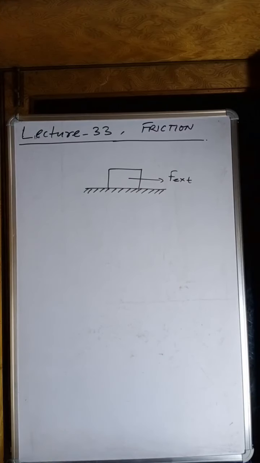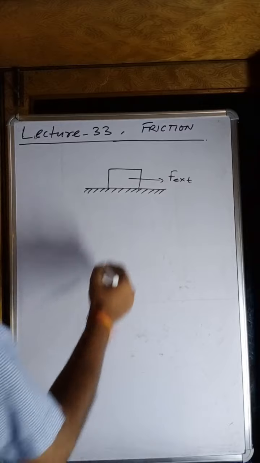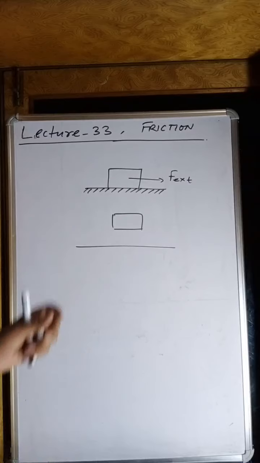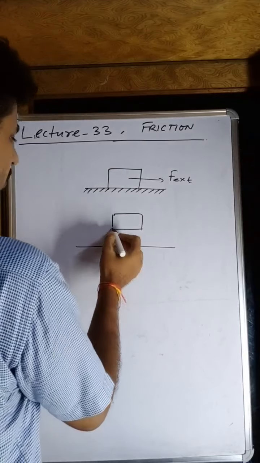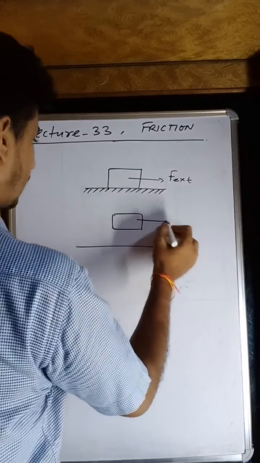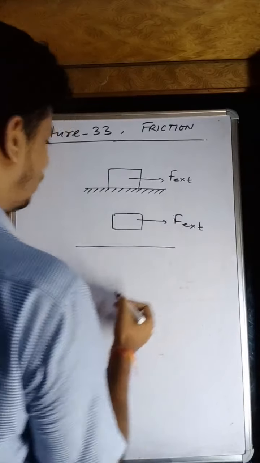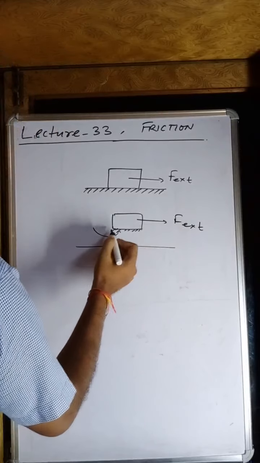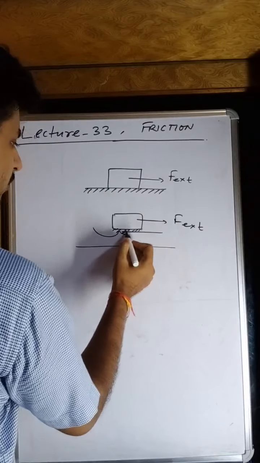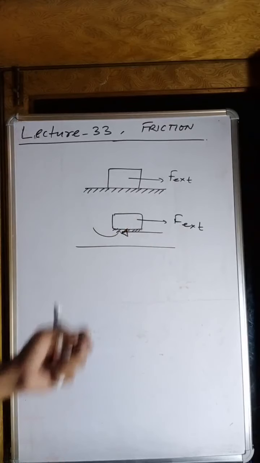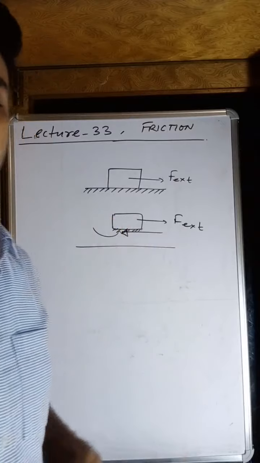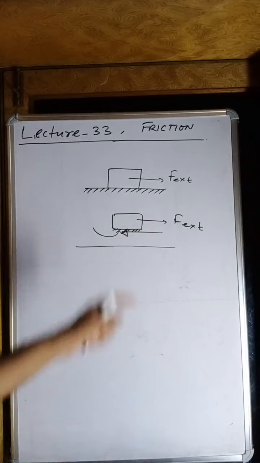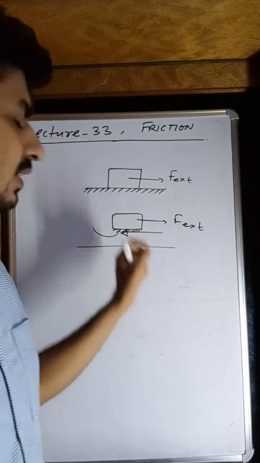My dear students, if you draw the free body diagram, then it would be very easy to see where this friction force actually acts. I've just kept this body above the surface. Then you can say, yes, the friction force is acting. Since the external force is acting here, then the friction force will act somewhere here, from the surface, in this way, opposite to the external force. It will try to stop this body or oppose the external force, that is, the relative motion between these two surfaces, the ground and the body.